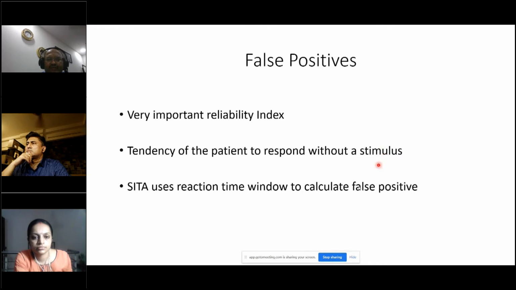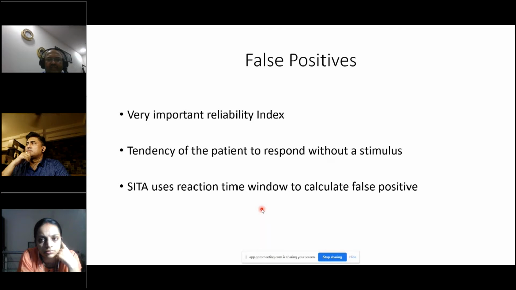So SITA uses a reaction time window to calculate false positives. If the patient reacts within 50 milliseconds of the stimulus presentation, or more than 200 milliseconds after the stimulus presentation, it will be shown as a false positive.